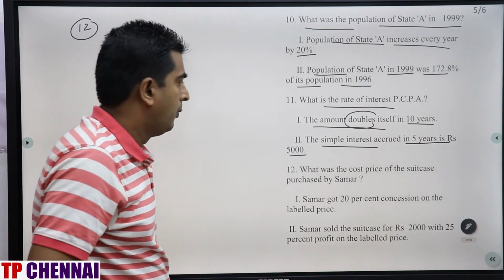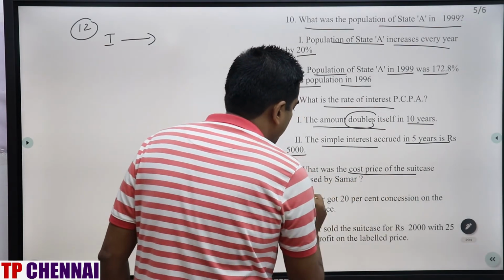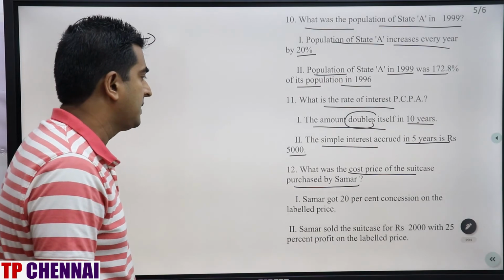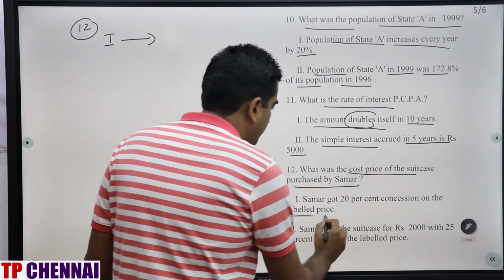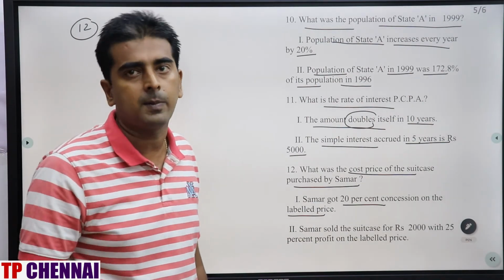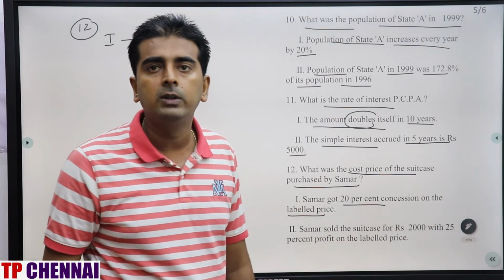12th one. What is the cost price of the suitcase purchased by Summer? Cost price they are asking of a suitcase purchased by Summer. First statement, Summer got 20% concession on the label price. What is the meaning of label price? Label price is nothing but mark price, list price or tag price. Discount is nothing but 20%. That is what they have given you in the first statement.